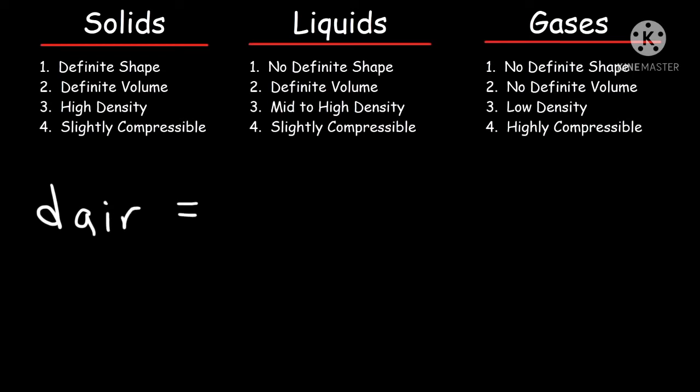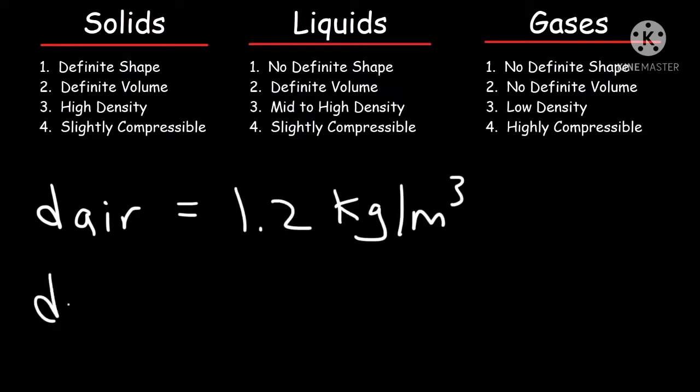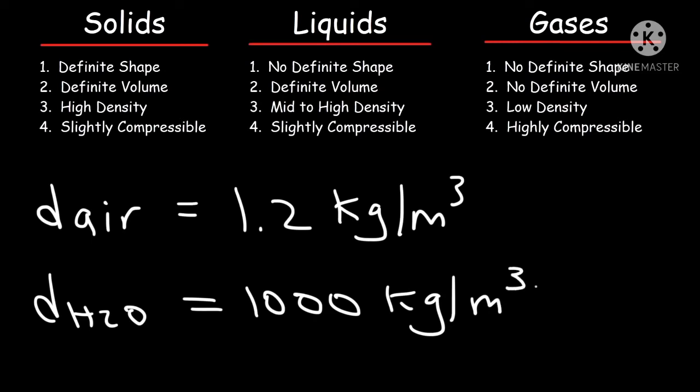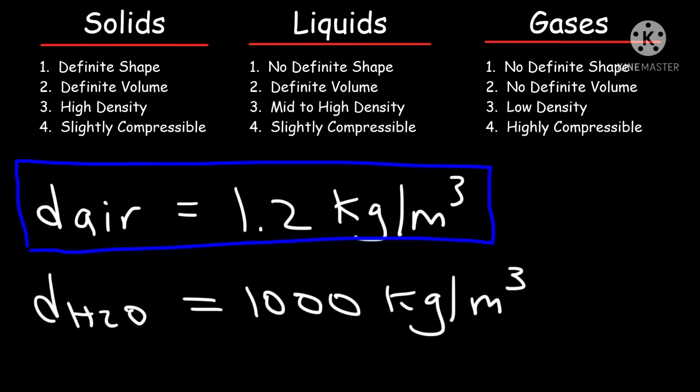Now see, children, on the whole solids have higher density than liquids and gases. The density of air is about 1.2 kg per meter cube. Take the example of the density of water: 1000 kg per meter cube.